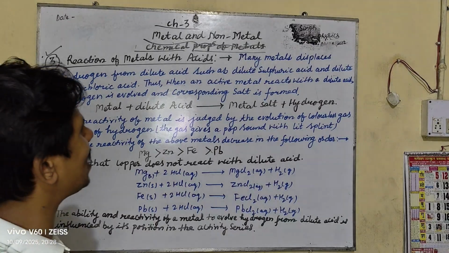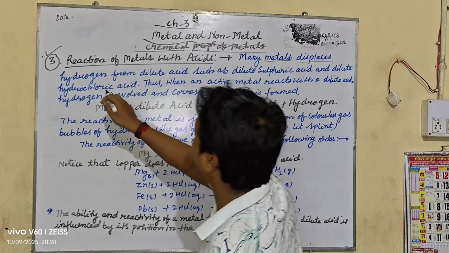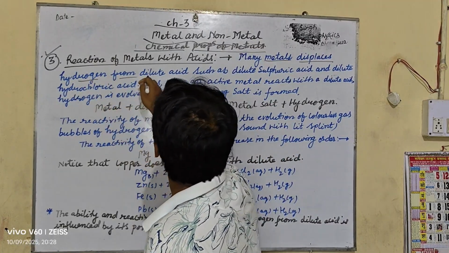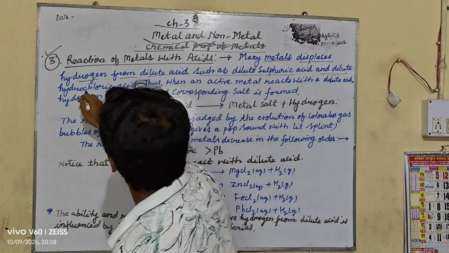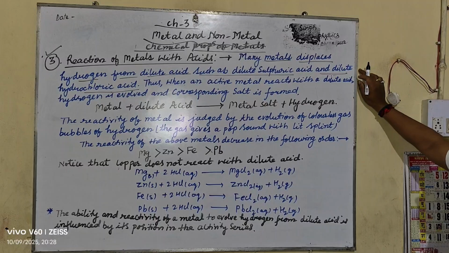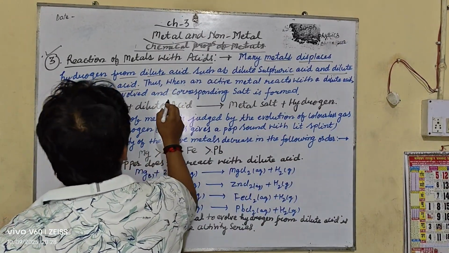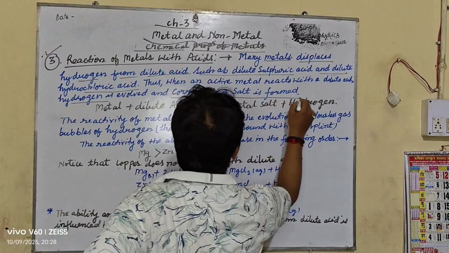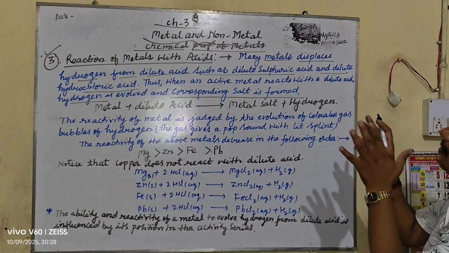So my dear students, many metals displace hydrogen from dilute acids such as dilute sulfuric acid and dilute hydrochloric acid. Thus, when an active metal reacts with a dilute acid, hydrogen gas is evolved and the corresponding salt is formed.